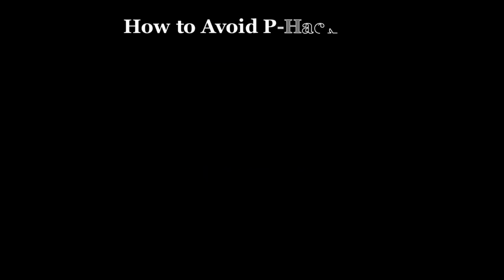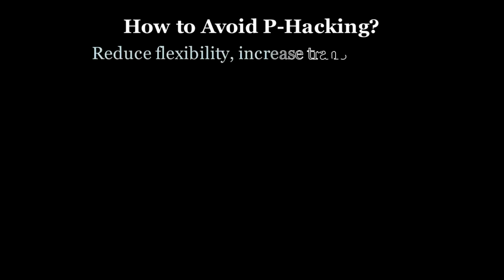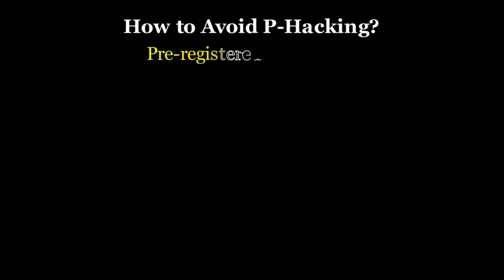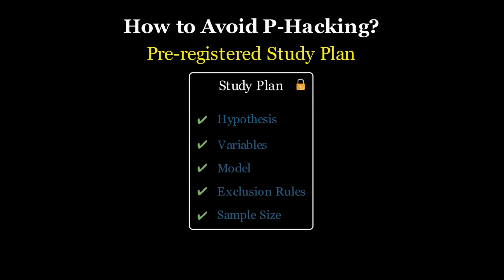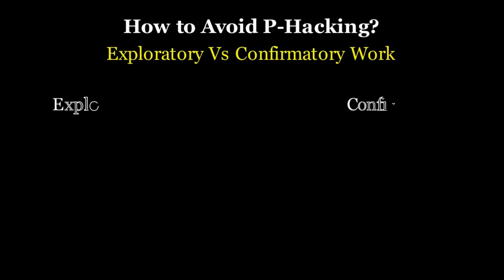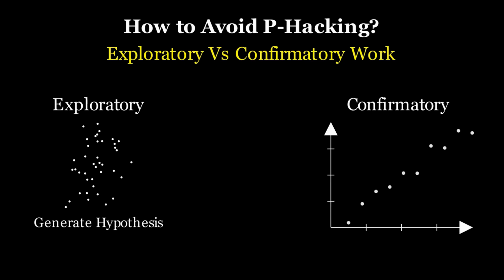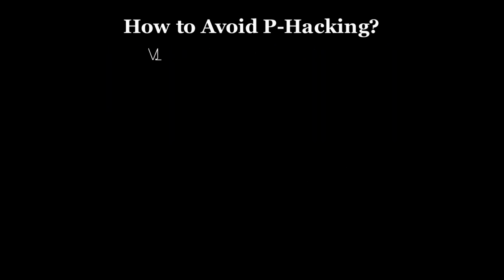So, if incentives and psychology are real, how do we reduce risk? The solution is not abandoning p-values. It is reducing flexibility and increasing transparency. First, pre-registration. Before collecting data, specify your hypothesis, your primary variables, your model, your exclusion rules, your planned sample size. This separates confirmatory testing from exploratory discovery. Second, clearly distinguish exploratory from confirmatory work. Exploration is valuable, but exploratory findings generate hypotheses. They don't test pre-specified ones.